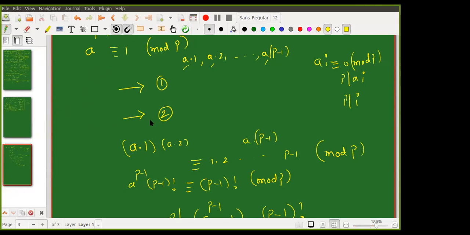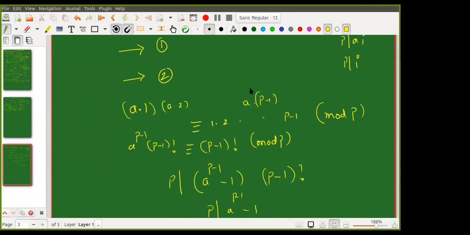So are you able to see the slides? Yes, sir. Sir, excuse me, can you please explain once again? After this, when we write a into 1 into a into 2, and so on up to a into p minus 1, congruent to 1 into 2 up to p minus 1 mod p.